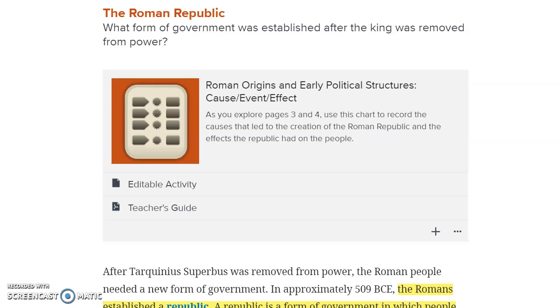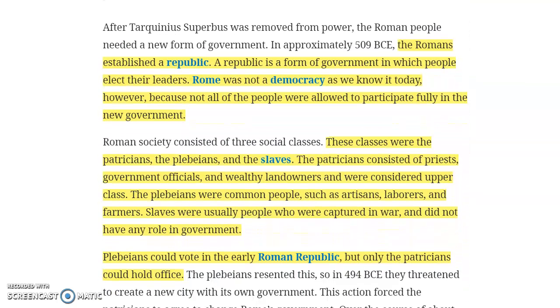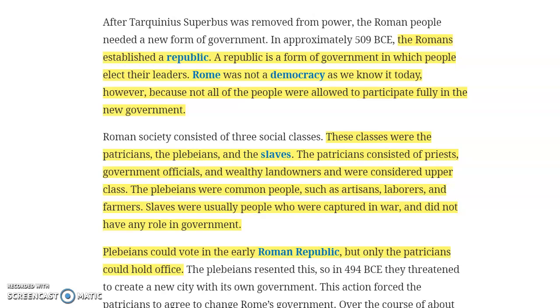Well, their type in Rome was called a republic. A republic is a form of government in which people elect their leaders, just like we have here in the United States. We have a different form of republic, but we are a republic. It's not a democracy where all people fully participate in the government. Okay? They can elect people that will lead them, just like we elect who's going to be in our government. We vote on who's going to be in our government.